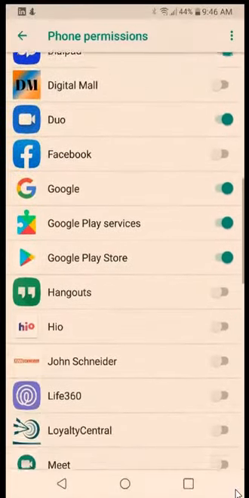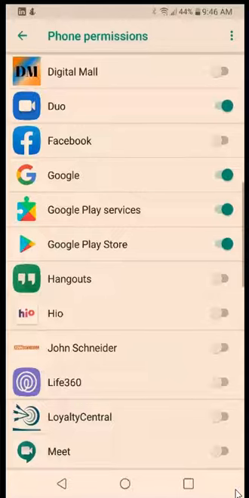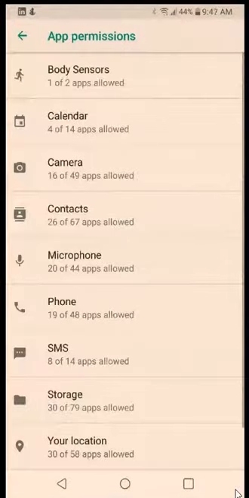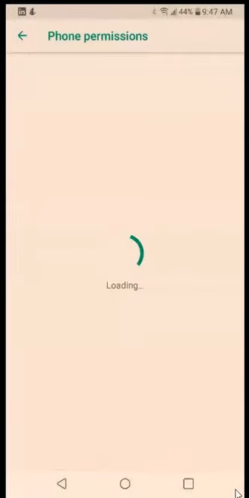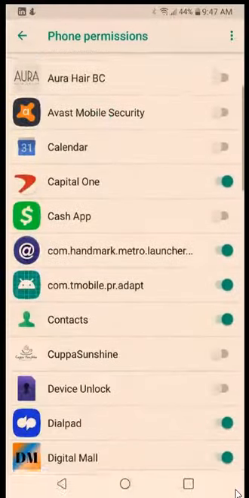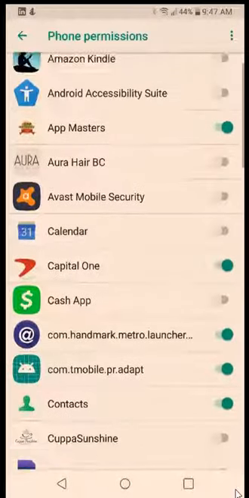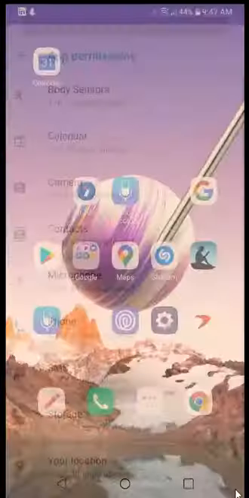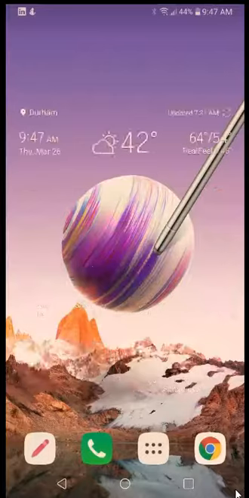Okay, so I'm going to turn that back on. Go out. If you want to double check that it's saved, you can check again if you like. Still on. So now go back to the app to be sure it's working.